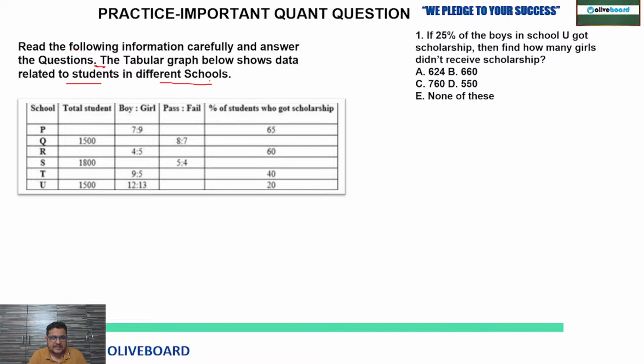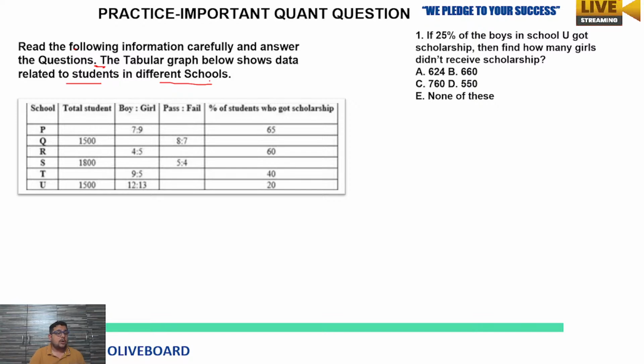Tell me fast, everyone. Tell me the answer. What is given? Read the following information carefully. Answer the question. Missing data DI is given. The tabular graph below shows the data related to students in different schools.